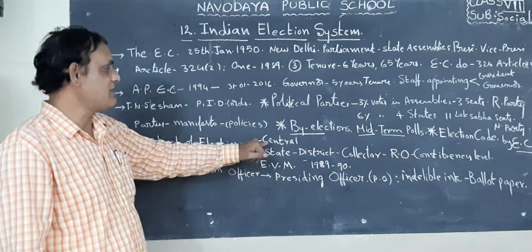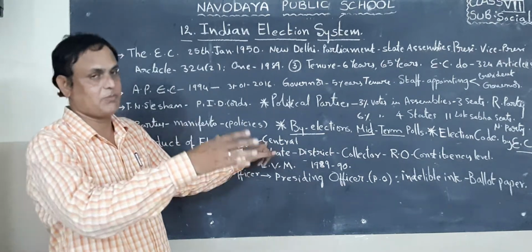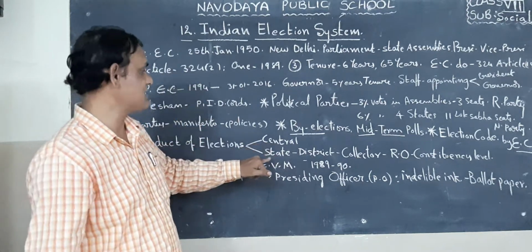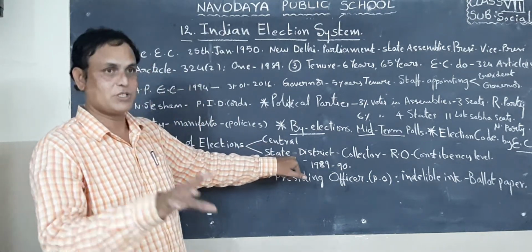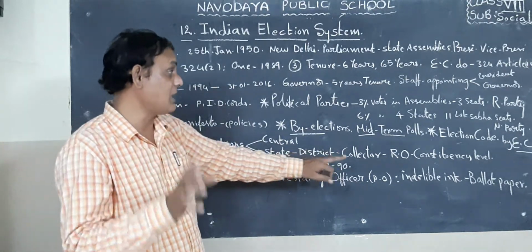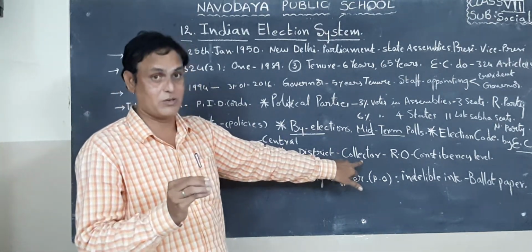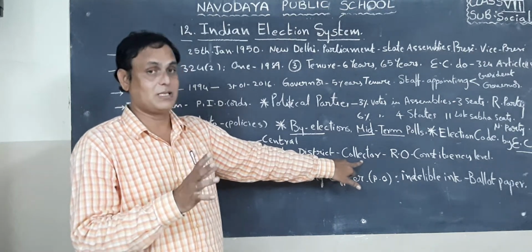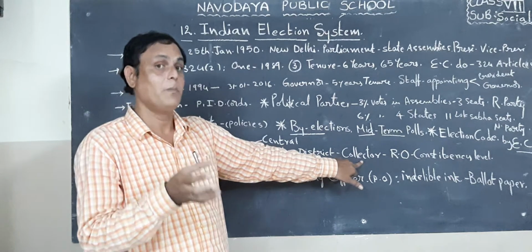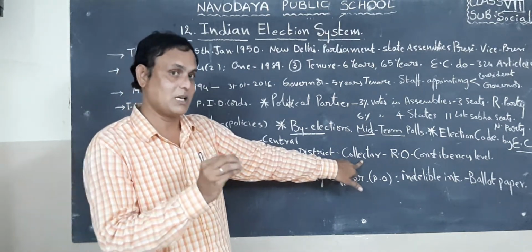At the central level, for Lok Sabha, Rajya Sabha, and for President and Vice President. At the state level, we know states have districts. So the District Collector is the head officer, the main officer for these elections.